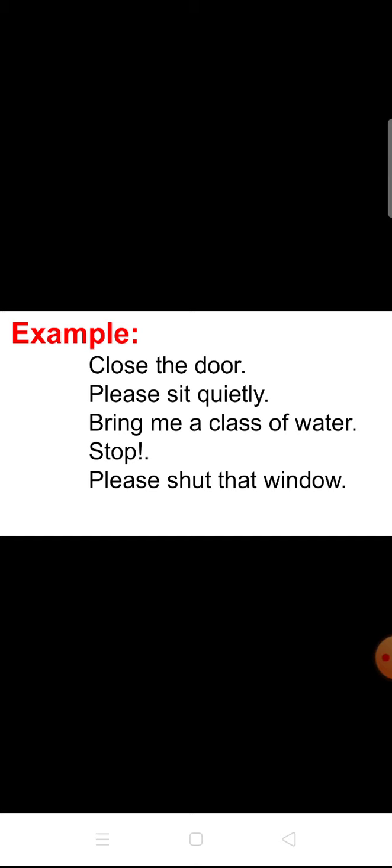Here the word stop alone is there, so it's an order. Stop. And the next one, please shut that window. Request. We are requesting someone. These are the examples for imperative sentence.